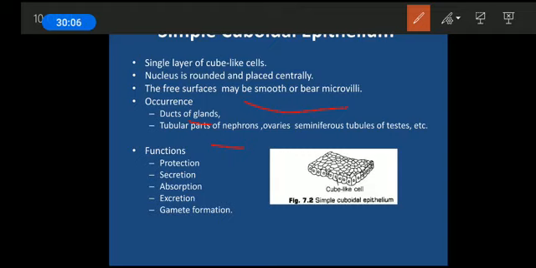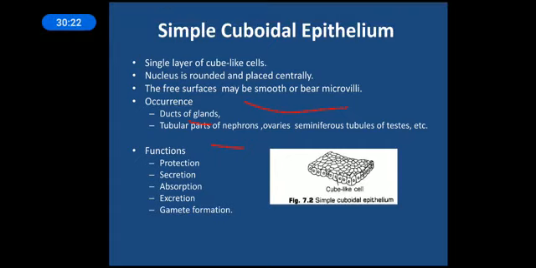Ovaries, seminiferous tubules of ovaries, and seminiferous tubules of testes. So ovaries and seminiferous tubules are part of the male and female reproductive structures, right? So there also we can find this simple cuboidal epithelium, right? What are its functions? First of all, again, protection. It is responsible for protecting the structures.